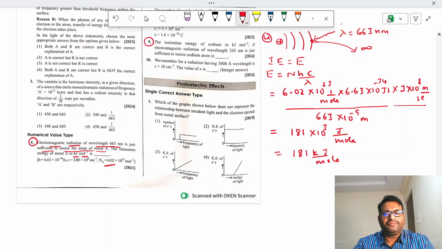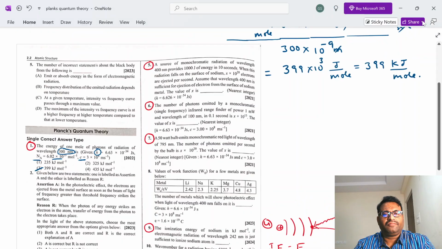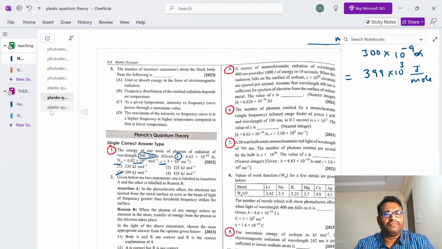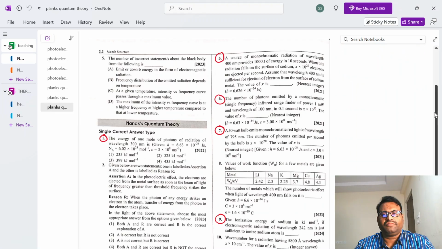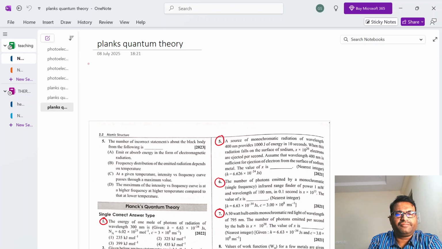Next, coming to the next question. This is the next question, fifth question. Question number 5. Let us see question number 5.